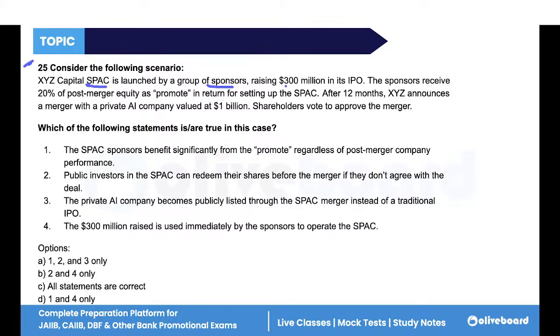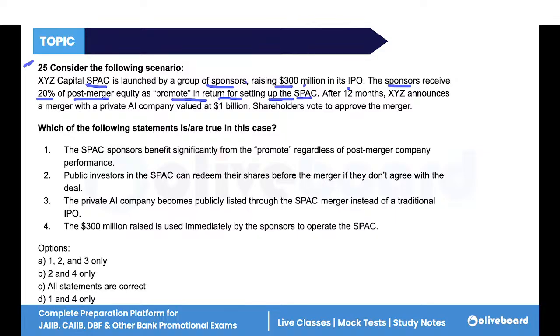They have raised $300 million in IPO, meaning they have raised that much money through an initial public offering. Now the sponsor will receive 20% after the merging of the company, the promote equity in return for setting up the SPAC.